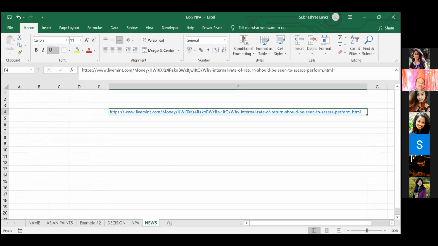The news I have taken is: why internal rate of return should be seen as excess performance. In this news, they talk about why IRR is more useful when we do an investment, and to find SIP calculation. They also mention the difference between IRR and yield.